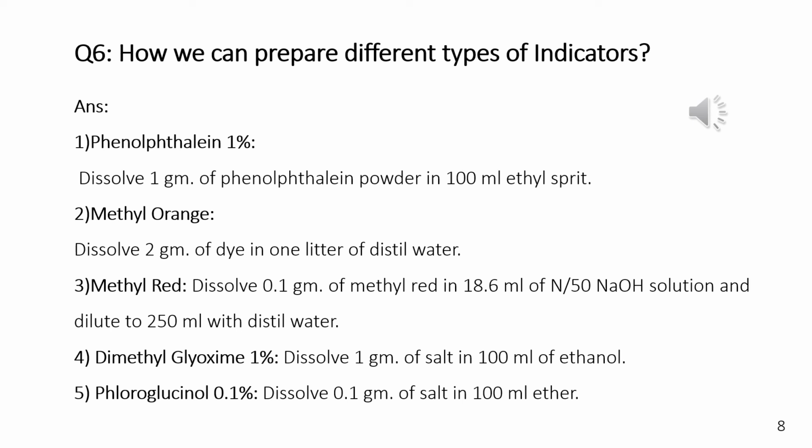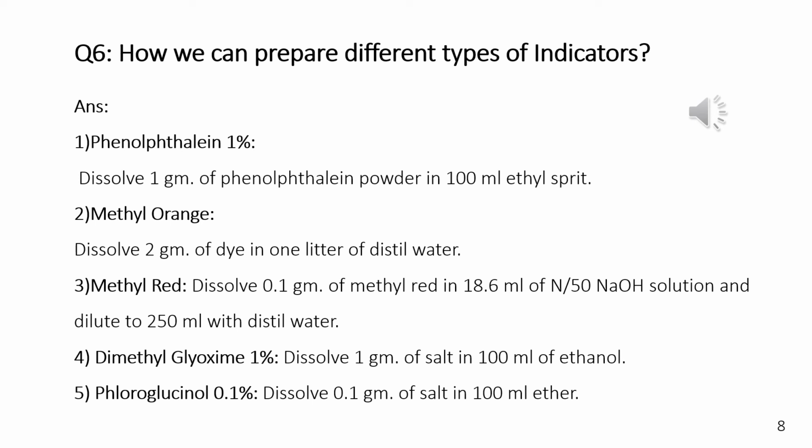Number 3, methyl red. How can we prepare methyl red? To prepare methyl red, we need methyl red, N/50 NaOH solution, and distilled water.